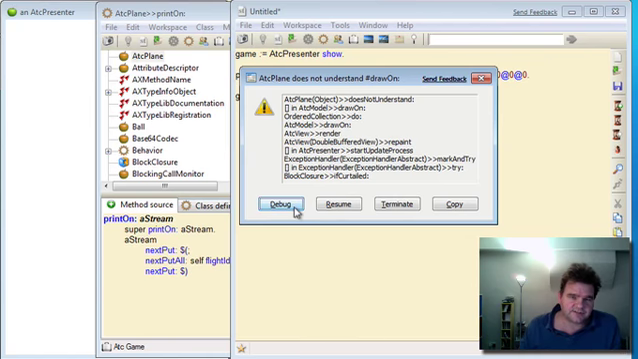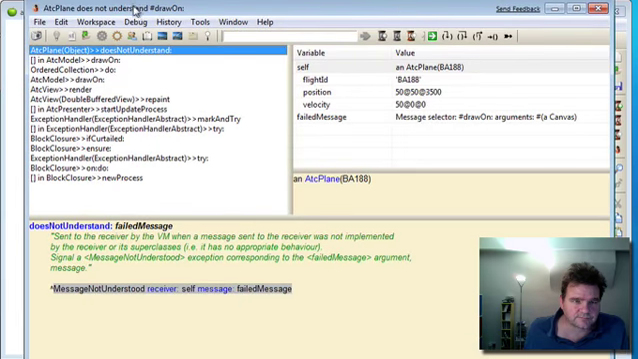Okay, now we get the condition I was expecting before. We get an ATC plane does not understand draw-on. Because our model is transmitting draw-on messages to any of its contents, now we've added one of the contents, we've now got to define the draw-on method in ATC plane. So let's go and debug that.